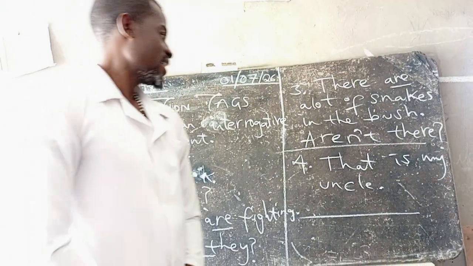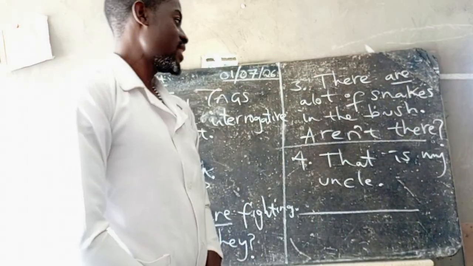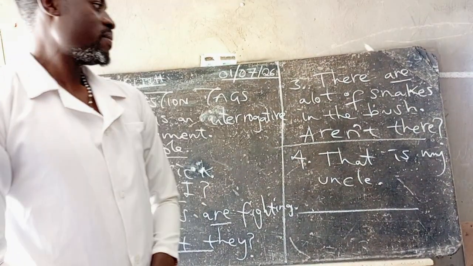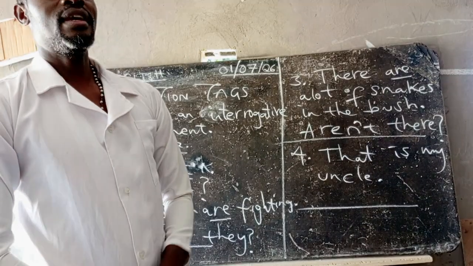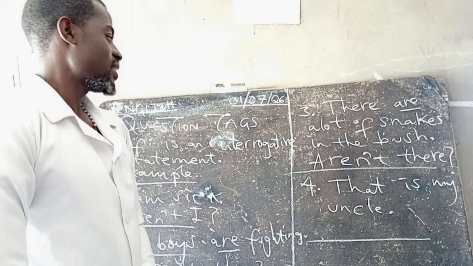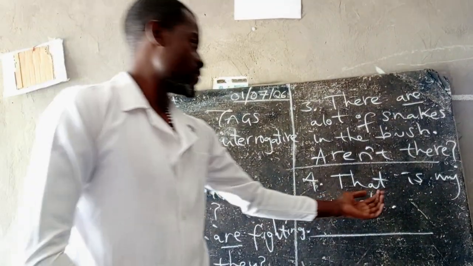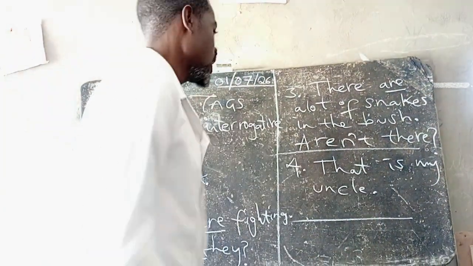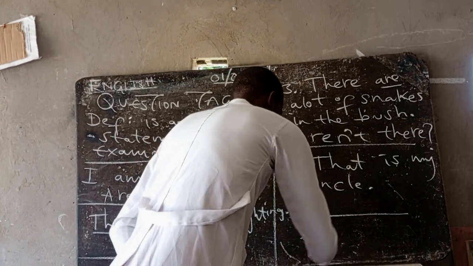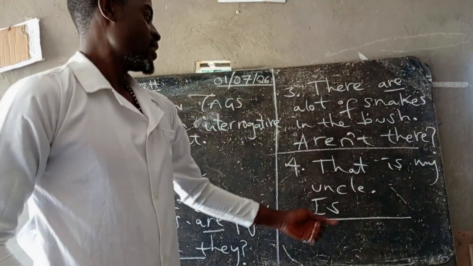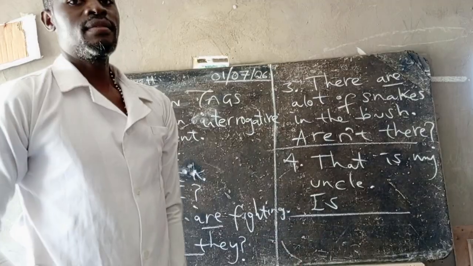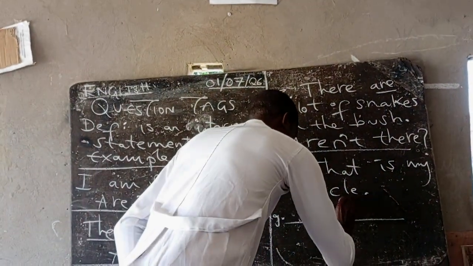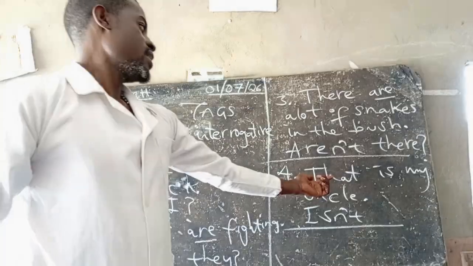As you can see, that is my uncle is a positive statement, so the answer should be a negative statement. Look at the auxiliary verb they've used here. It's a singular auxiliary verb, is, and that's the one we start with. Is it positive or negative? It's positive, so the answer should be negative. We add the short form of not: isn't.